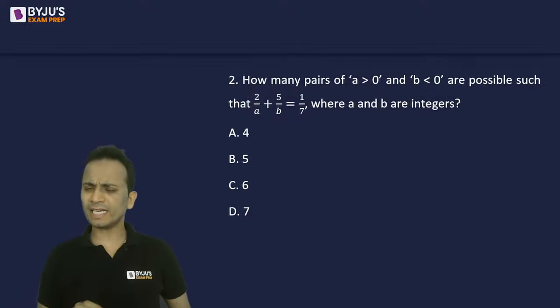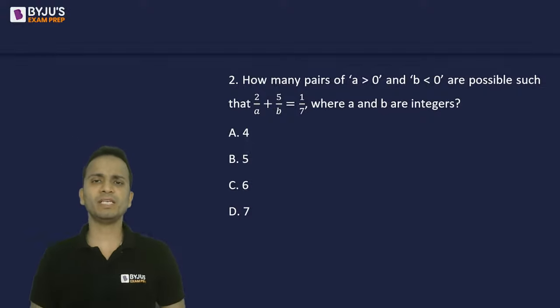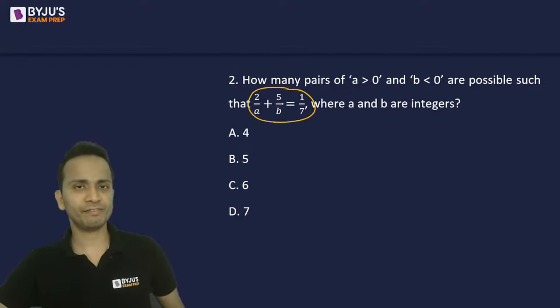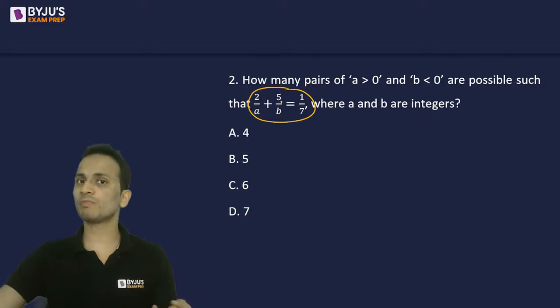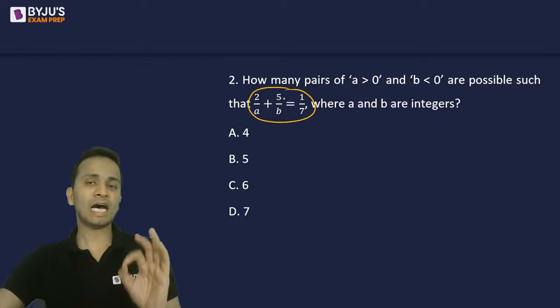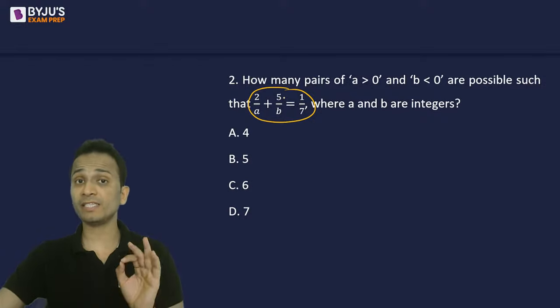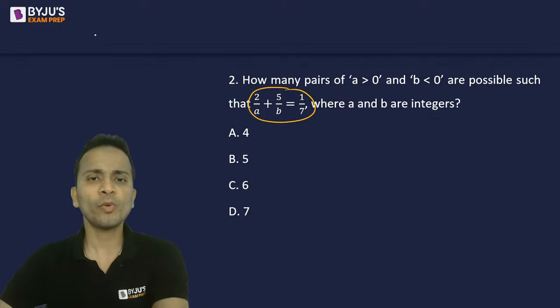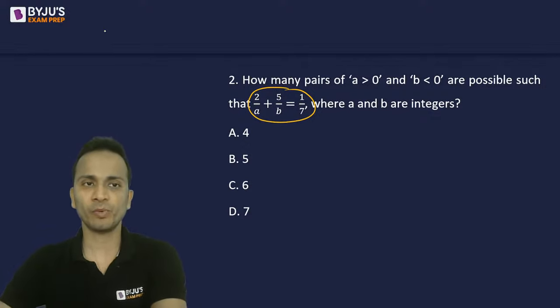Now, this is a slightly difficult question. Probably some of you might not know the way of solving such questions. So I'll give you a general method of solving this type of questions. First of all, you'll have to take LCM on the left hand side. Do cross multiplication and take all the variables and the constants on one side. After that, you will have to factorize this equation. Now I'll give you a shortcut way of factorizing this type of equations.